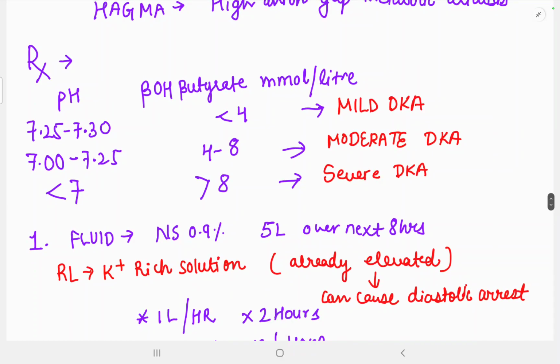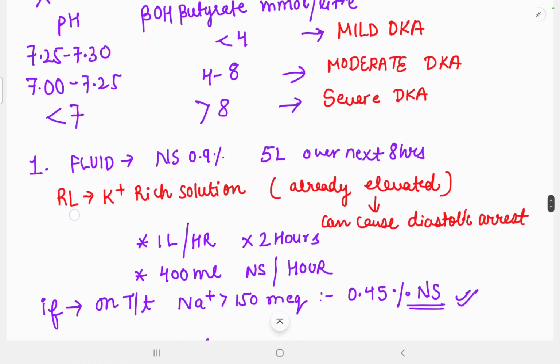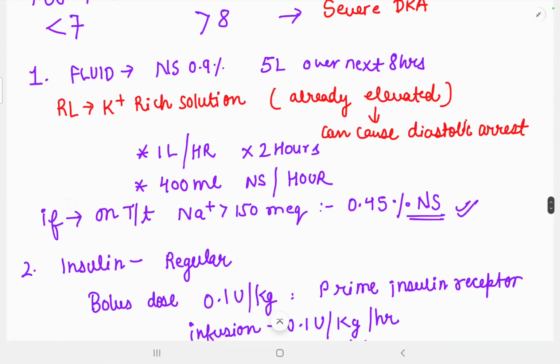If the pH is around 7 to 7.25 and the beta hydroxybutyrate levels are 4 to 8, it means there is a more acidic condition and the beta hydroxybutyrate levels are also increased, so it will be labeled as moderate diabetic ketoacidosis. And if the pH is less than 7 and the beta hydroxybutyrate levels are greater than 8, which means it is a still more acidic condition and the beta hydroxybutyrate levels are further increased, it is labeled as severe diabetic ketoacidosis. So what will be the management?